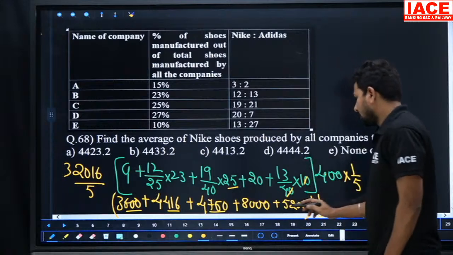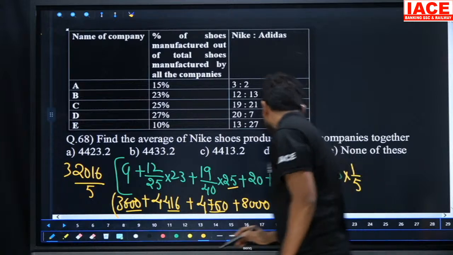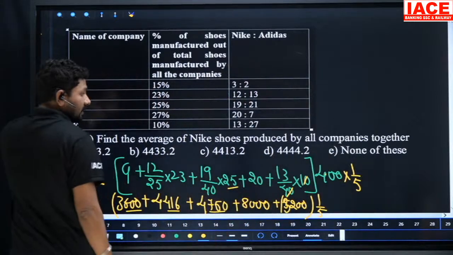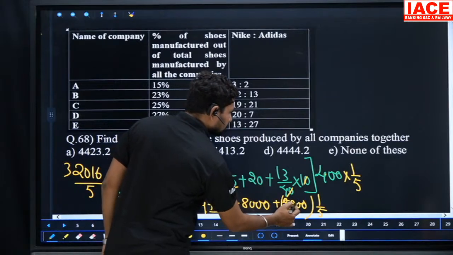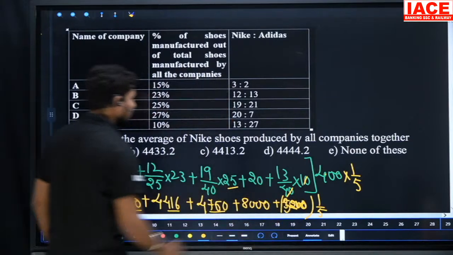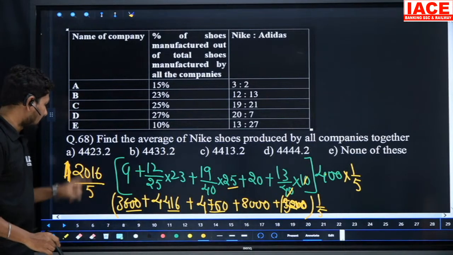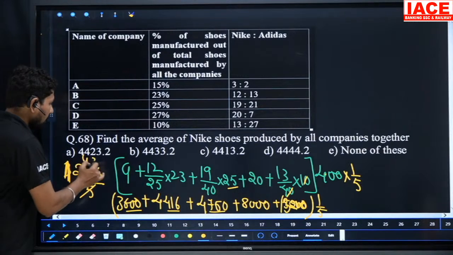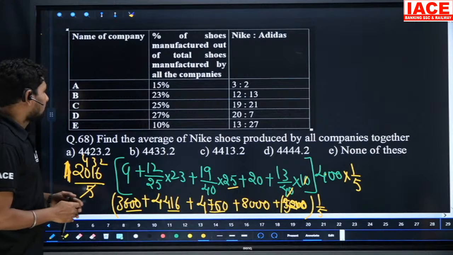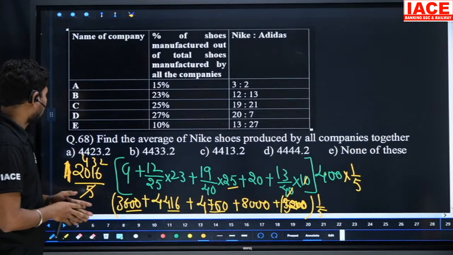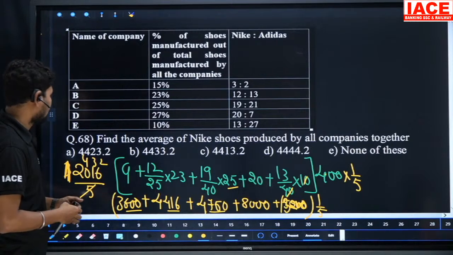This 4 cancels. It is 1300. Okay, this is wrong, I did it wrong. So 1300. Okay, 300, that means we'll get 2016. Except this number 2016, I will have to solve now. So 4 and 32, so 432 is the option contained, that is our answer. So 432, 3.2, we are getting. In every case I am getting 432.